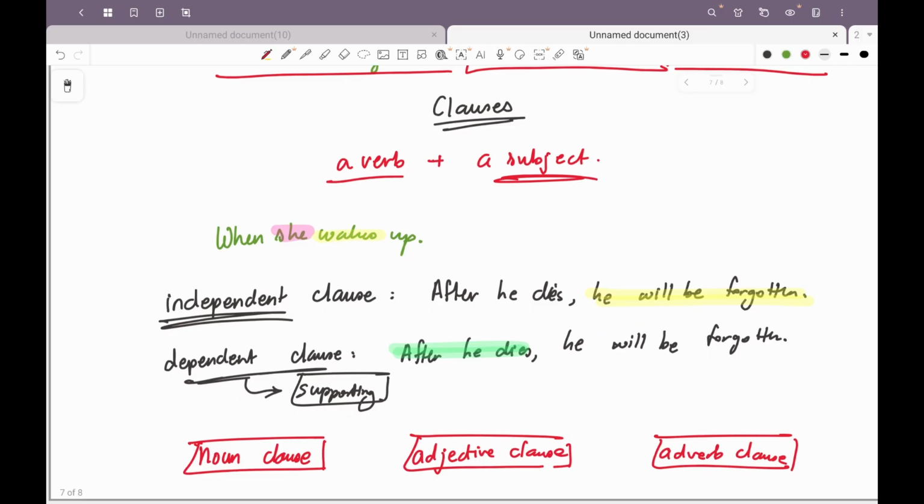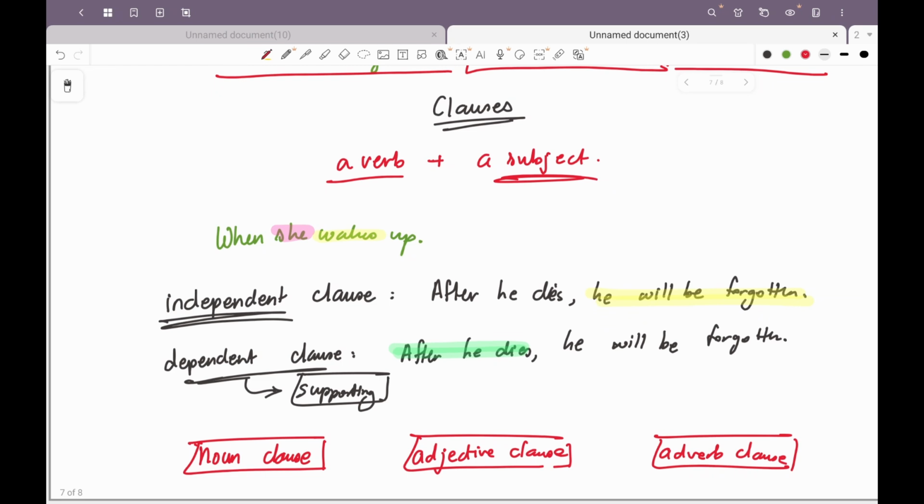An adjective clause will talk more about, or give a clarification about a particular noun or a pronoun. For example, I know the man who was here yesterday. So in this case, who was here yesterday is describing the noun, is giving us more information about the noun.